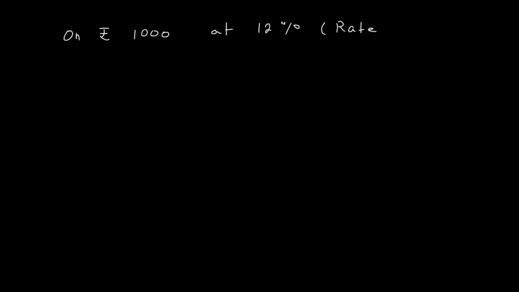So interest for 1 month, suppose on rupees 1000 at 12% rate, we want to find interest for 1 month. How do we calculate it? Its formula will be simple.